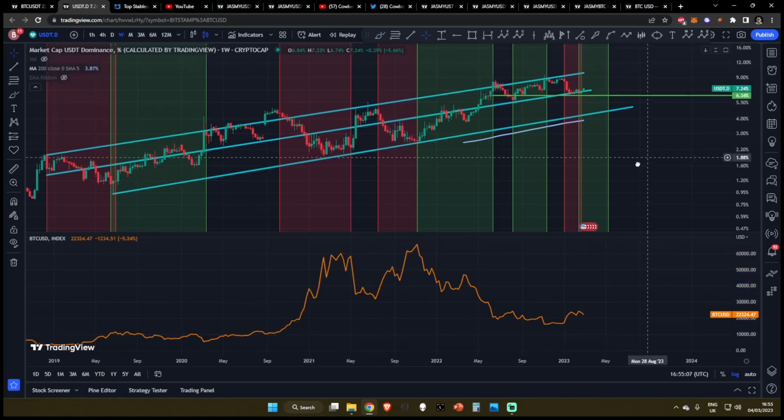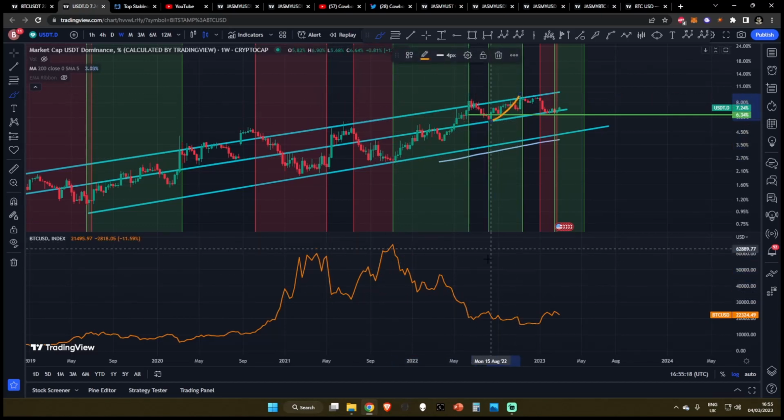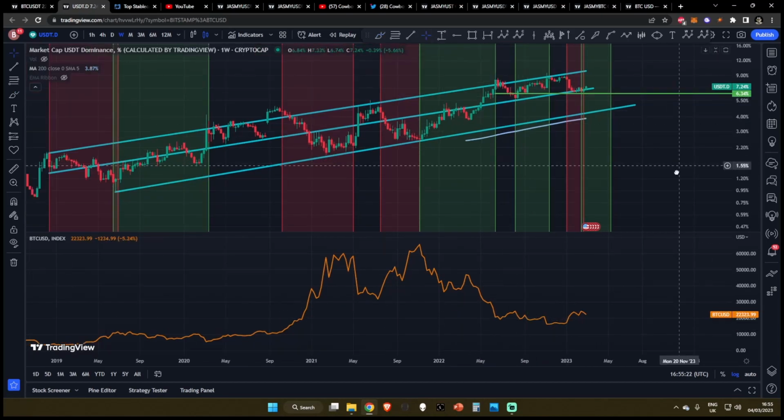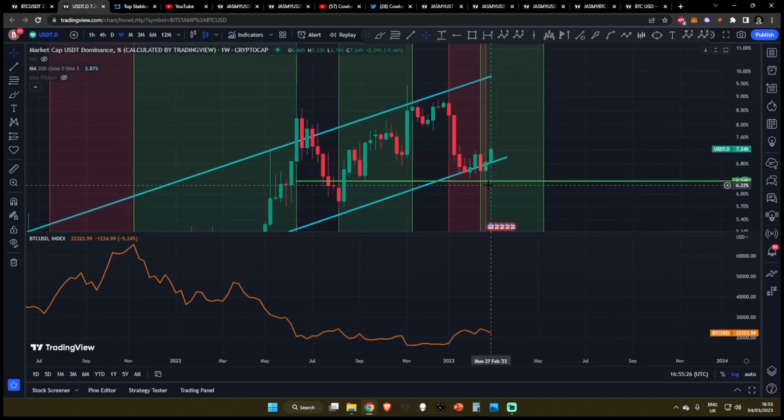Now, what happened on the inverse? What happened when people started buying back into USDT? You saw a meltdown for Bitcoin. What happened when people started buying back their stables here? We saw a breakdown into new lows for Bitcoin. And what do you think is going to happen now that the stablecoin dominance is bouncing from these critical trend lines?